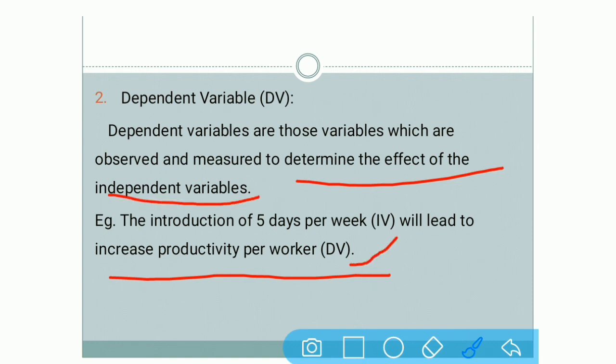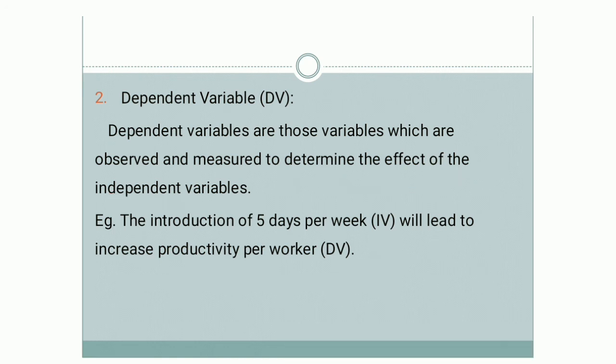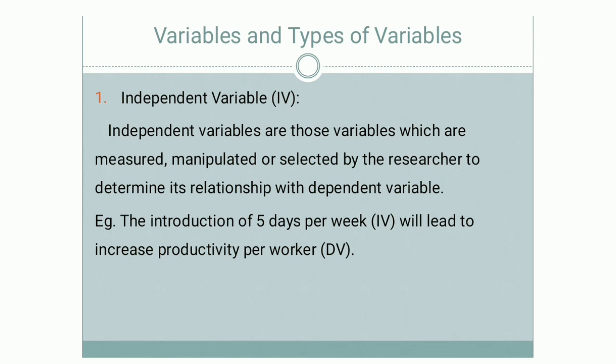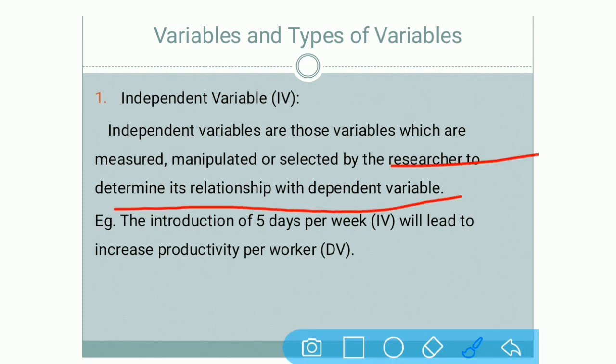So hope you are clear with the independent and dependent variable. First of all, if you are able to make clear in your mind what is independent and dependent, then the other 3 variables will be easy to understand. So repeating it again, independent variables are mainly determined by the researcher to determine the relationship with the dependent variable. That means as a researcher you have to identify one thing which is going to give certain results or certain effects. We have gone with the similar example only.